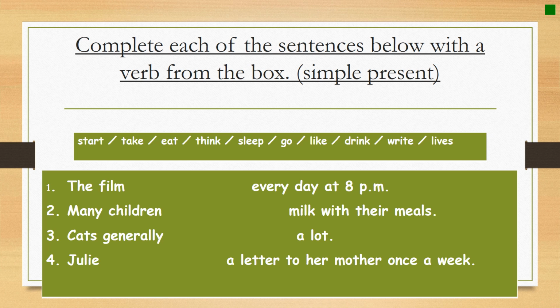If we start with the first sentence, we can see that they feel every day at 8 p.m. As you can see, we have something very important here, which is the word every day. Every day is a time expression that shows us that the film is repeated daily at 8 p.m. It means this is a habitual action. So I have to use the simple present tense.